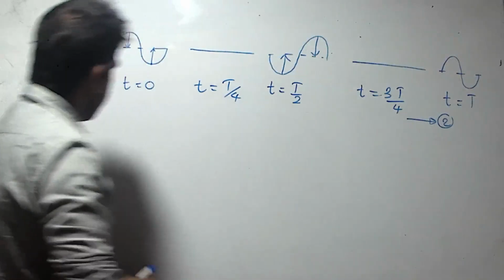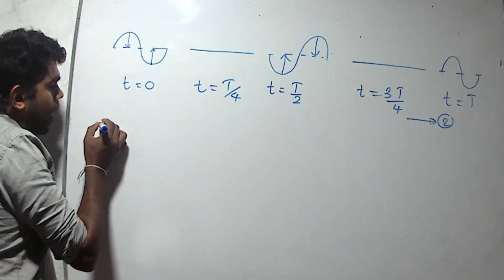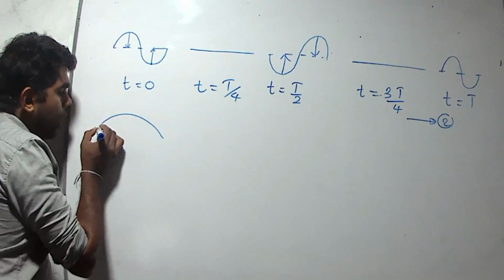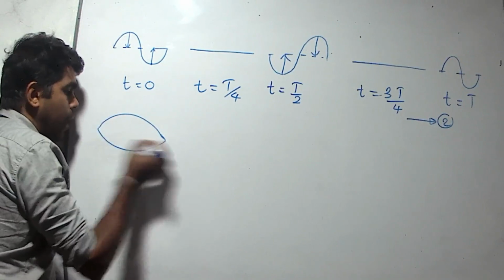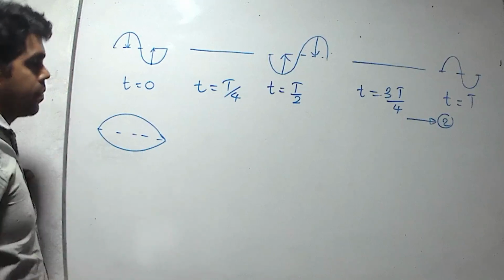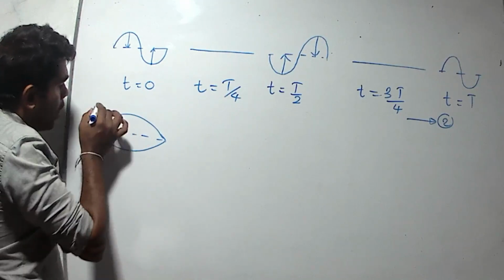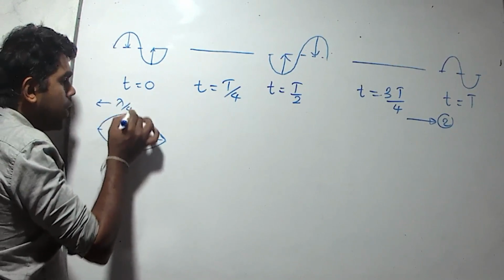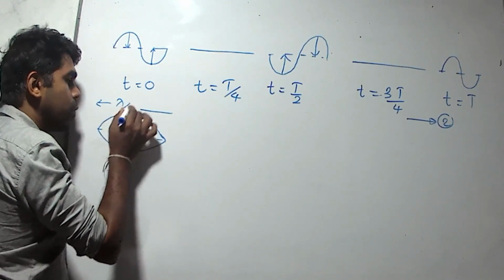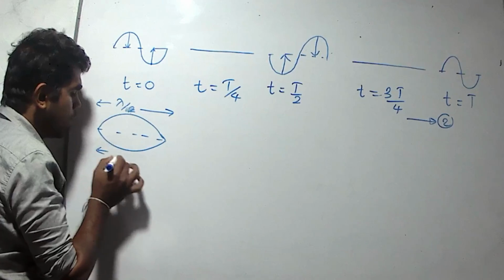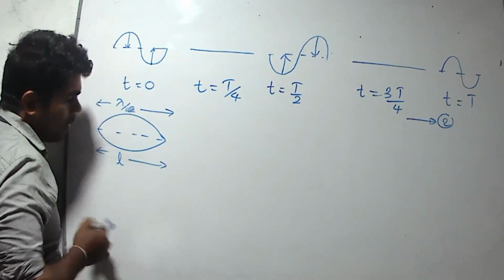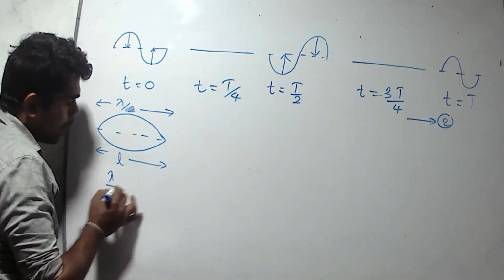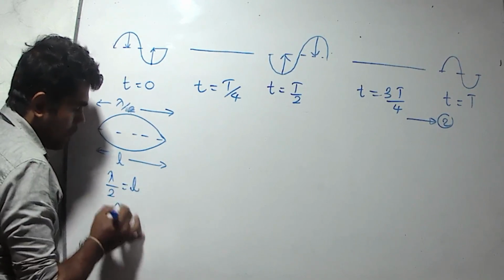They have given the string is vibrating with the fundamental frequency. Then the waveform should be like this. Now we know that there is only one loop. One loop means wavelength divided by 2, lambda over 2, should be equal to the length of the wire. Then lambda over 2 equals L, lambda equals 2L.